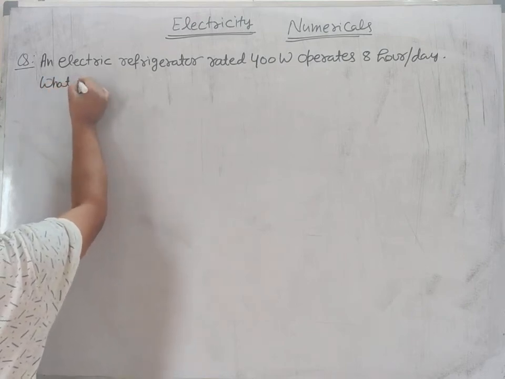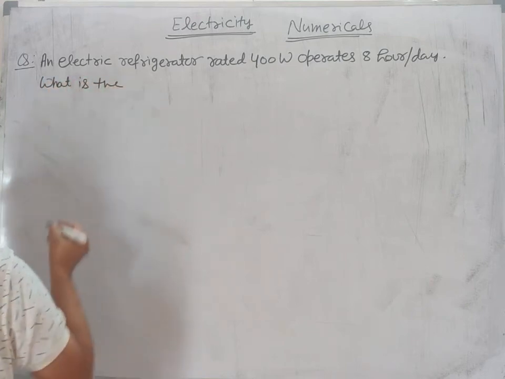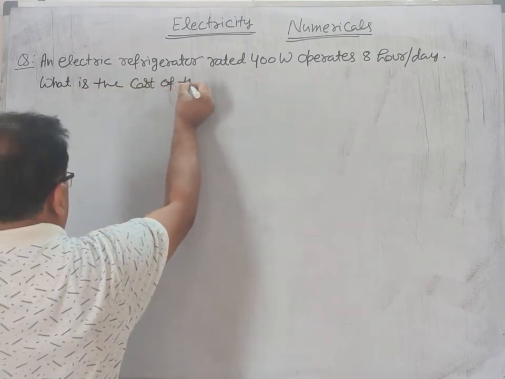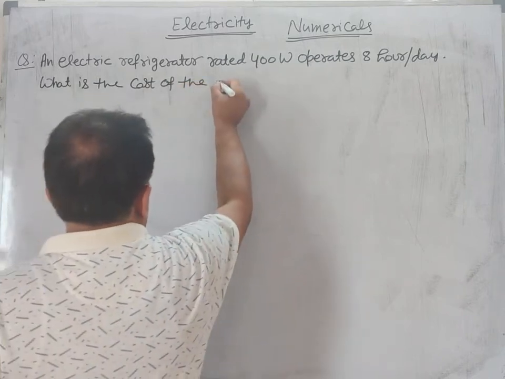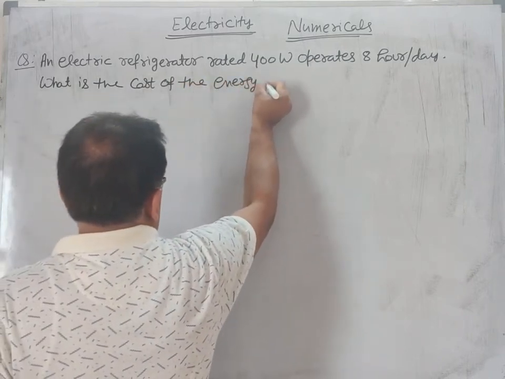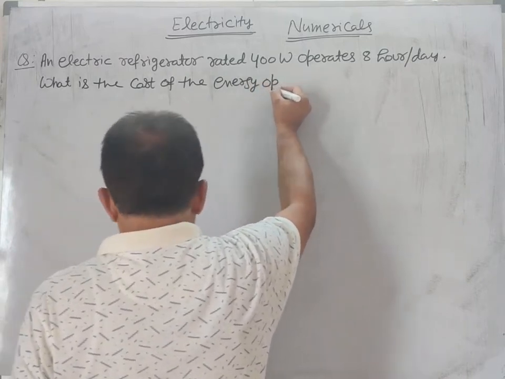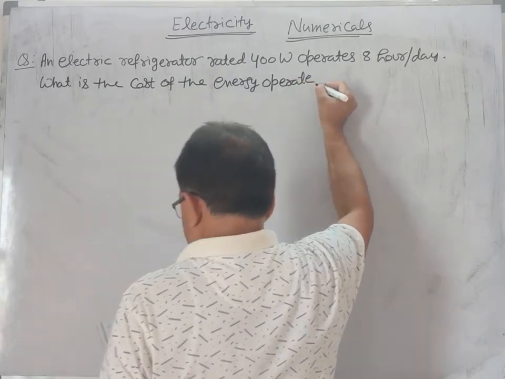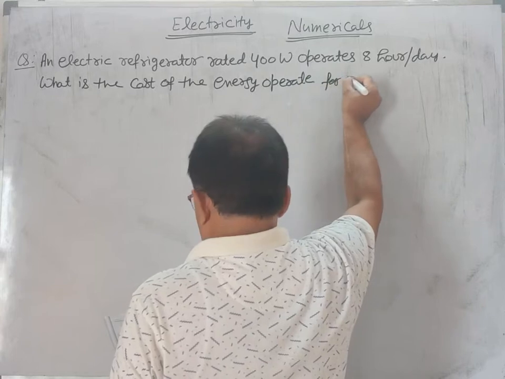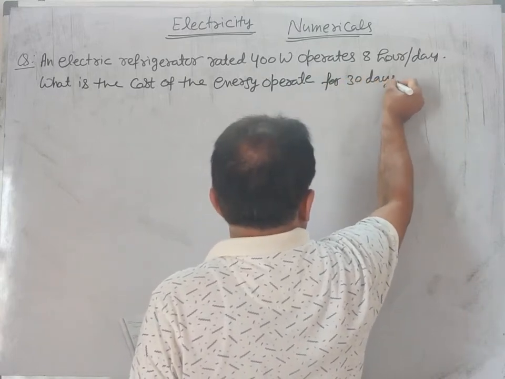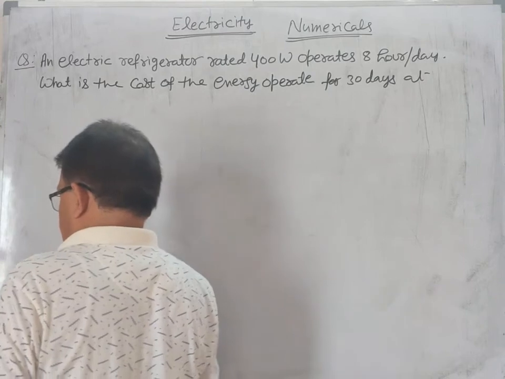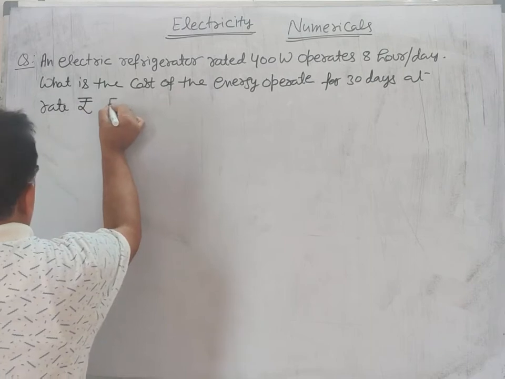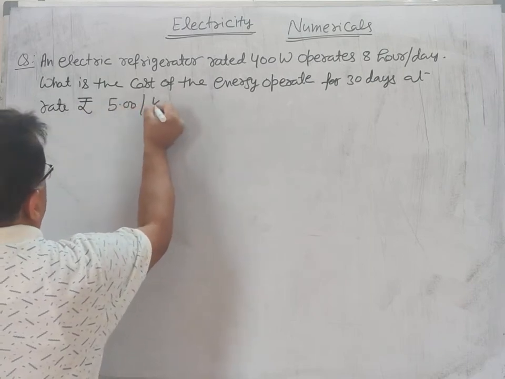What is the cost of the energy consumed for 30 days at the rate of rupees 5 per kilowatt hour?